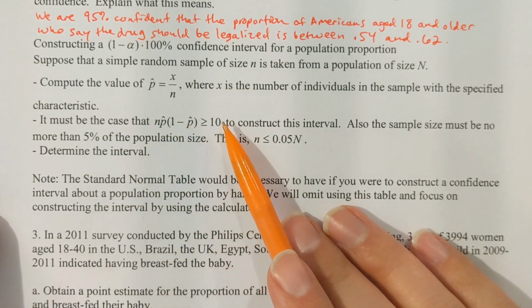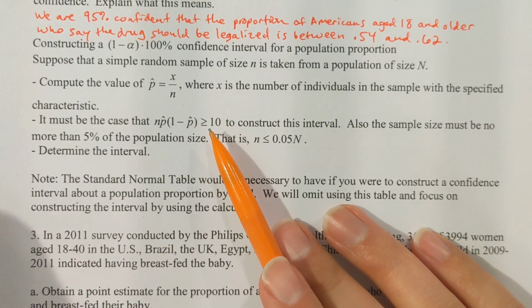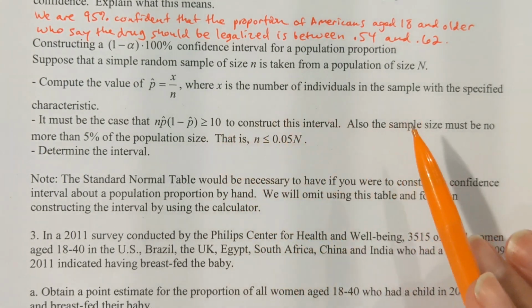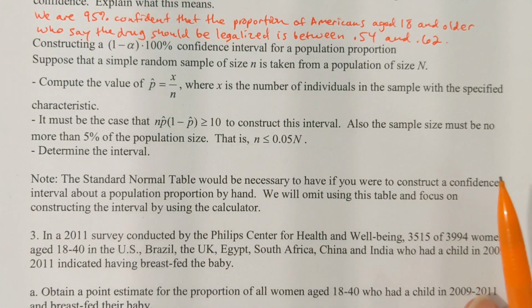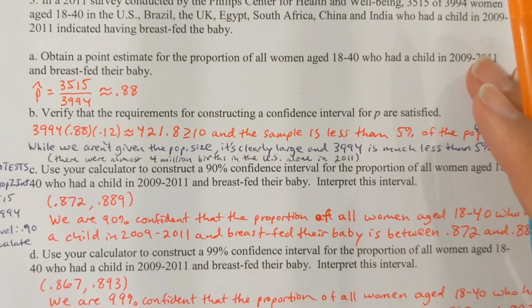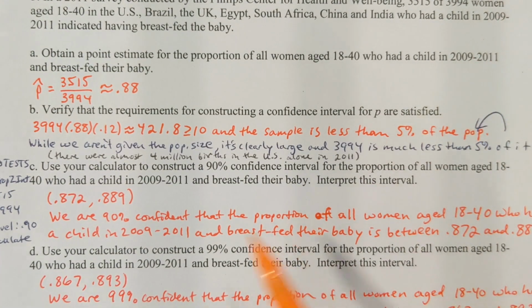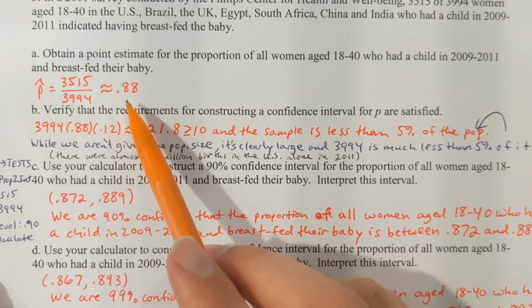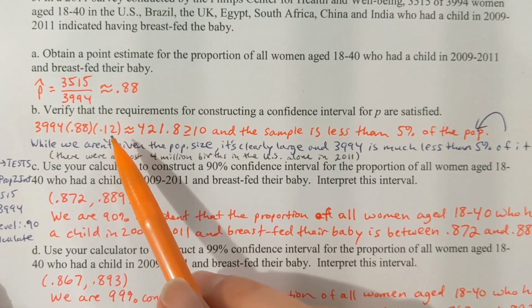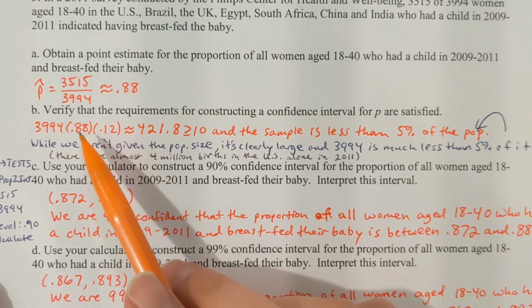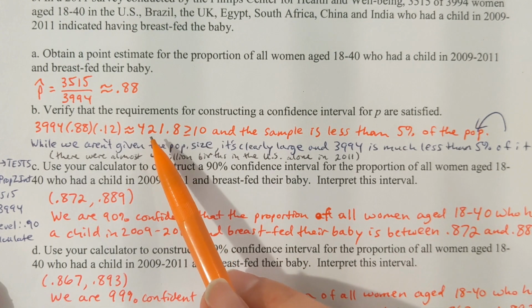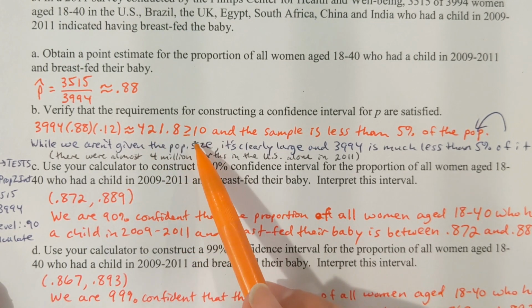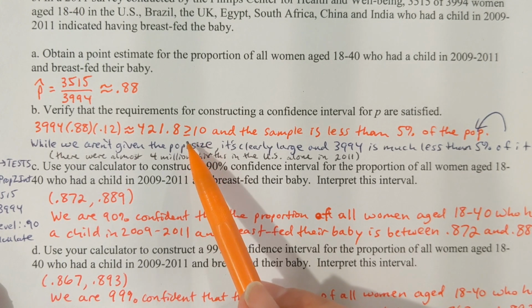So there's two conditions here. Condition 1 is where you take n times p hat times 1 minus p hat. That has to be a number that is greater than or equal to 10. And then also the sample size must be no more than 5% of the population size. So let's verify that. Well, n is 3,994. I'm going to multiply that by p hat, which is 0.88, times 1 minus p hat. 1 minus 0.88 is 0.12. When you multiply those numbers, you get roughly 421.8. That number, of course, is bigger than 10. Okay, so the sample is big enough to create this interval.